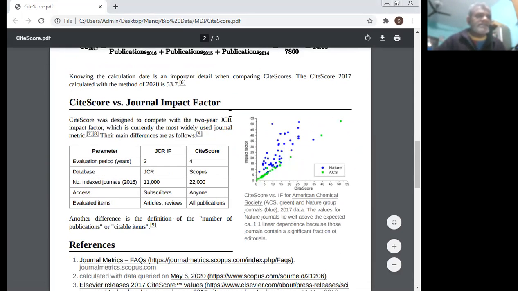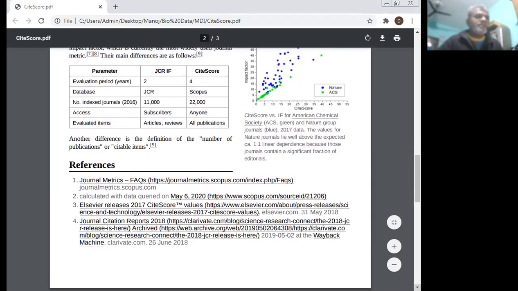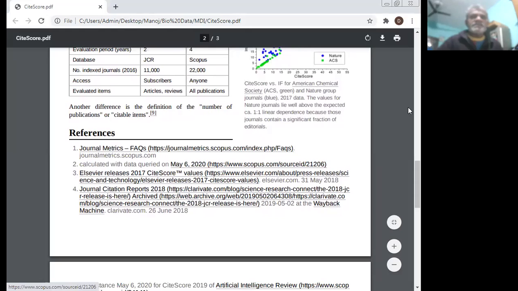Site score versus the journal impact factor. Site score was designed to compete with the 2-year JCR impact factor, which is currently the most widely used journal metric. Their main differences are as follows: parameters, evaluation period, database, number of indexed journals, access, evaluated items. Site score: 4 years, Scopus, 22,000 journals, subscribers; JCR: 2 years, 11,000 journals, anyone, articles and reviews, all publications. Another difference is the definition of the number of publications. The references are there.